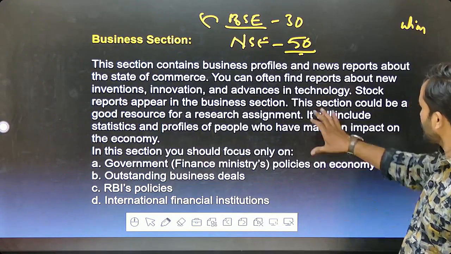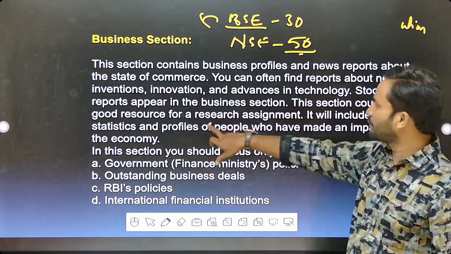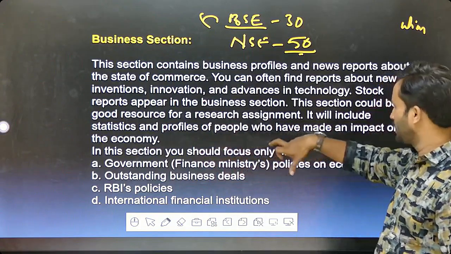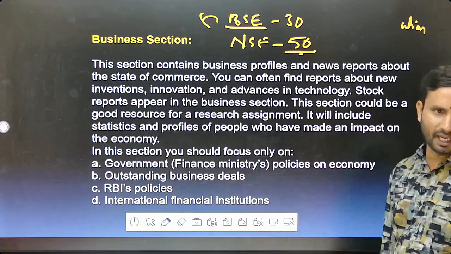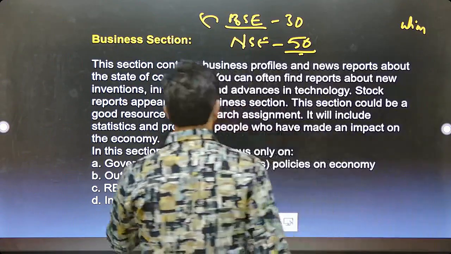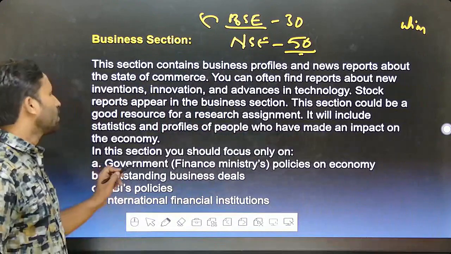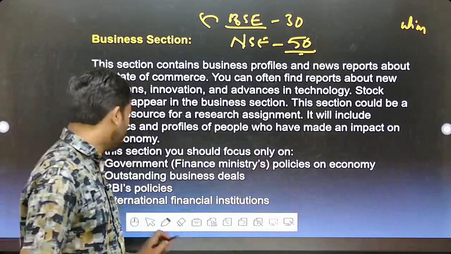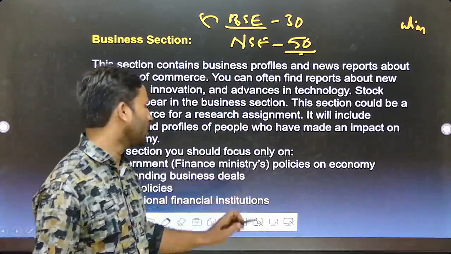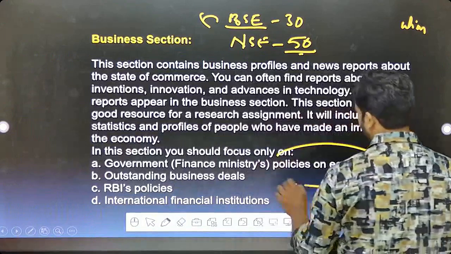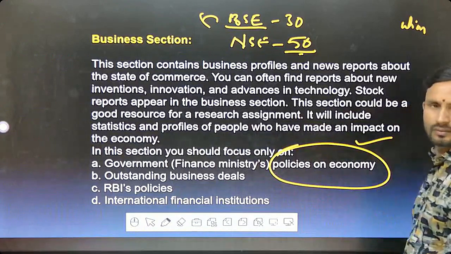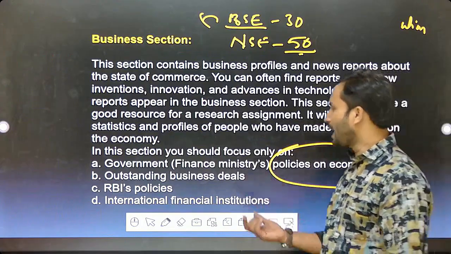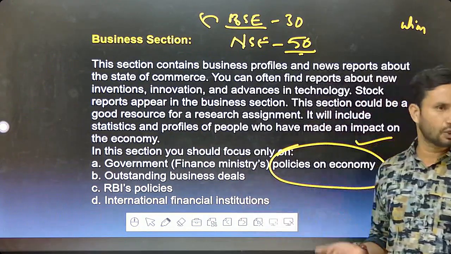Okay. This section could be a good resource for research assignments. It will include statistics, profiles of people who have made an impact on the economy. Clear? So in this section, we should focus only on government finance or finance ministries' policies on the economy. You have to focus on government policies on the economy. Clear? And outstanding business deals. What kind of business deals took place?